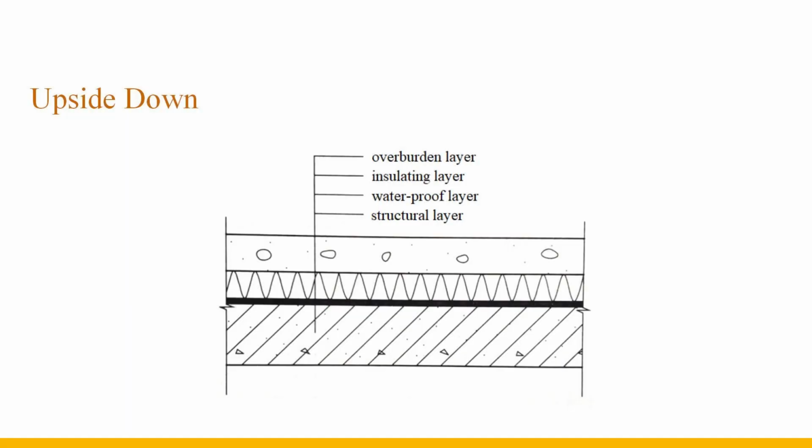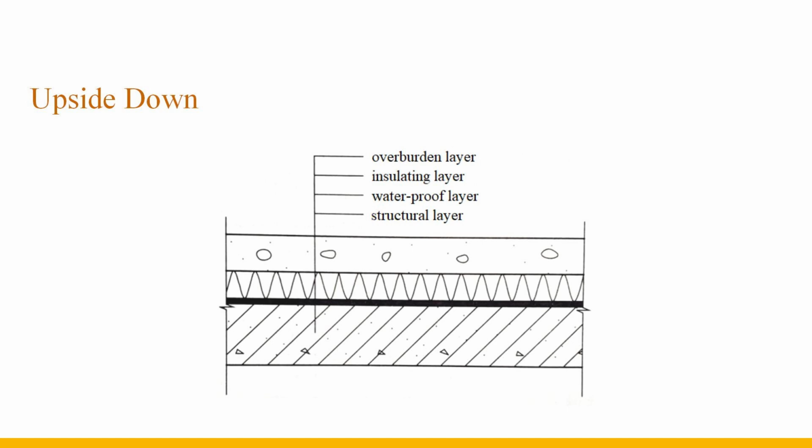When a roof with internal thermal insulation is used, the waterproof layer on top of the thermal insulation layer is exposed to the atmosphere, exposed to sunlight and alternately frozen and thawed. This is very easy to age and damage, and it is easy to produce condensation inside.